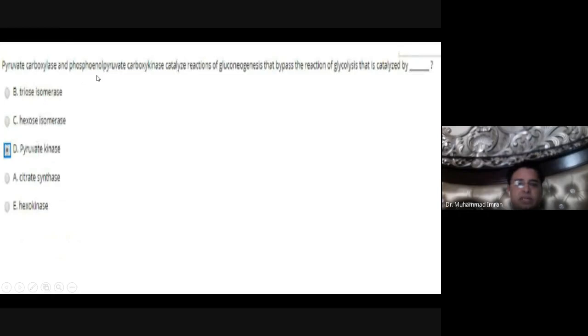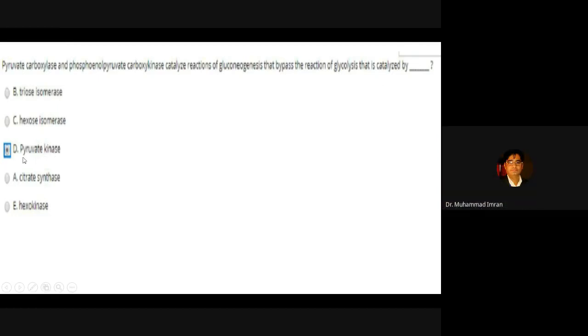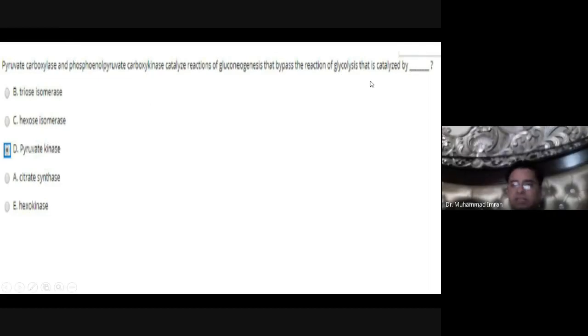Pyruvate carboxylase and phosphoenolpyruvate carboxykinase catalyze the reactions of gluconeogenesis that bypass the reaction of glycolysis that is catalyzed by pyruvate kinase. So pyruvate kinase converts the phosphoenolpyruvate into pyruvate. So this reaction is bypassed in gluconeogenesis.